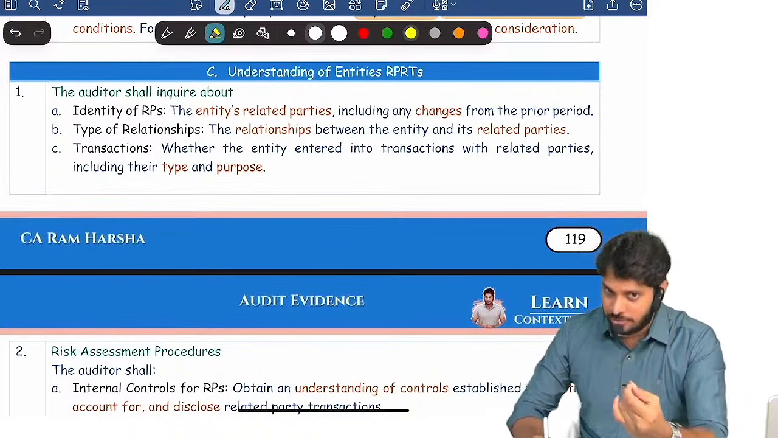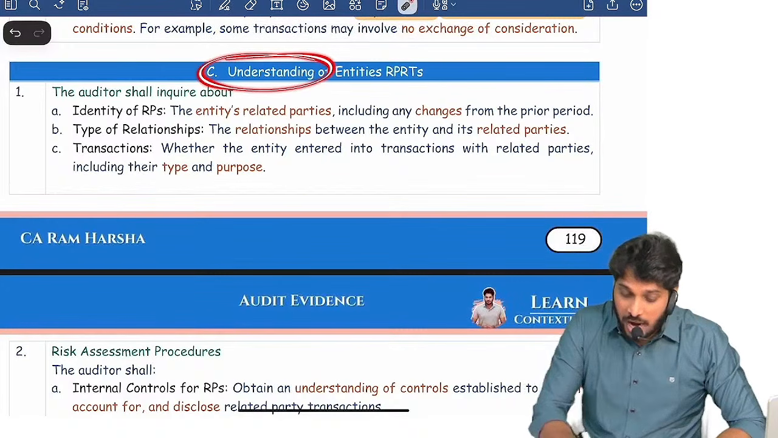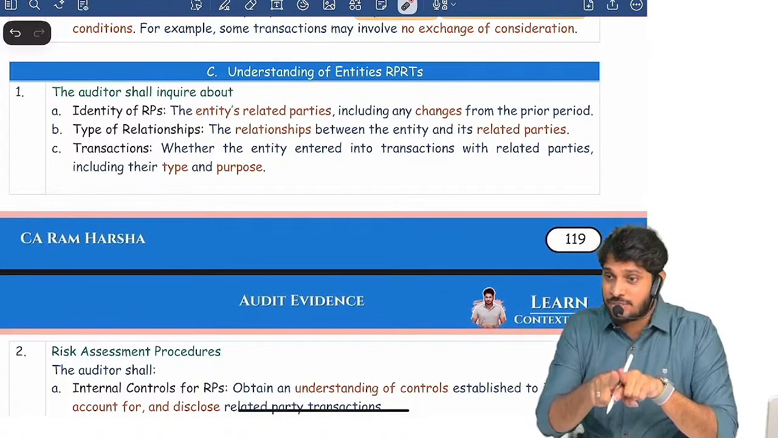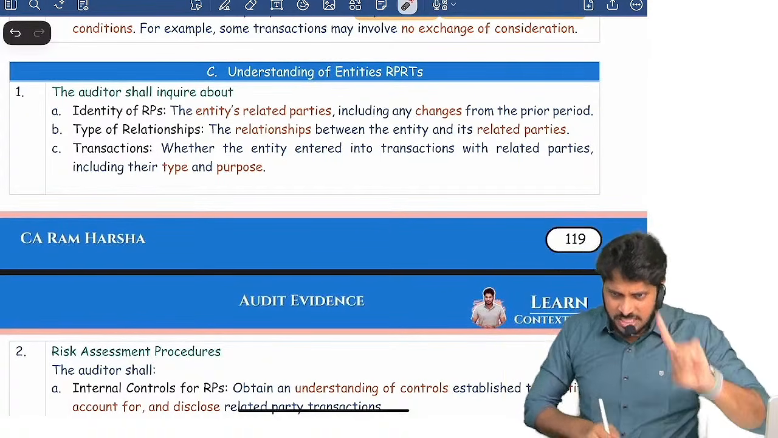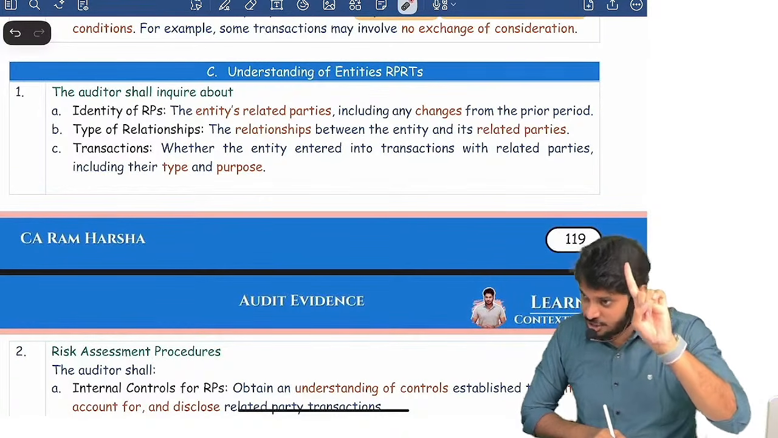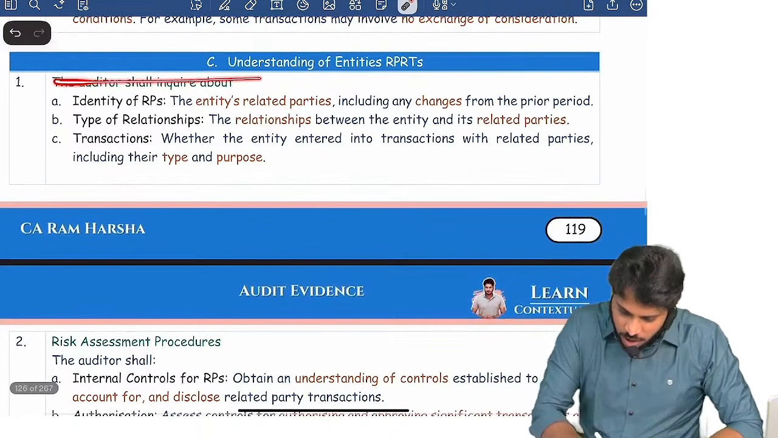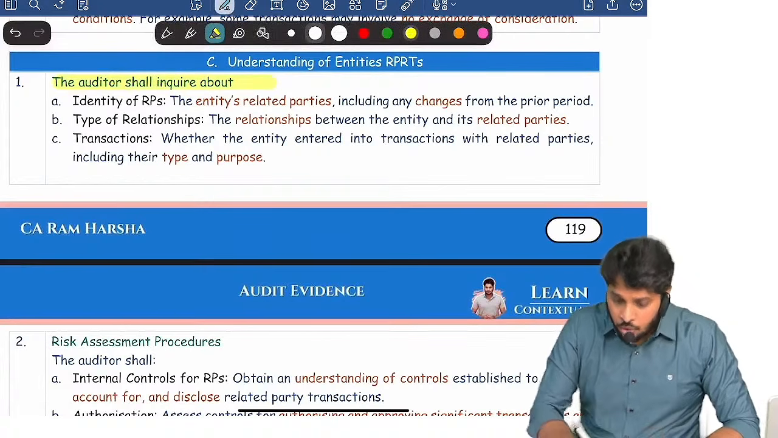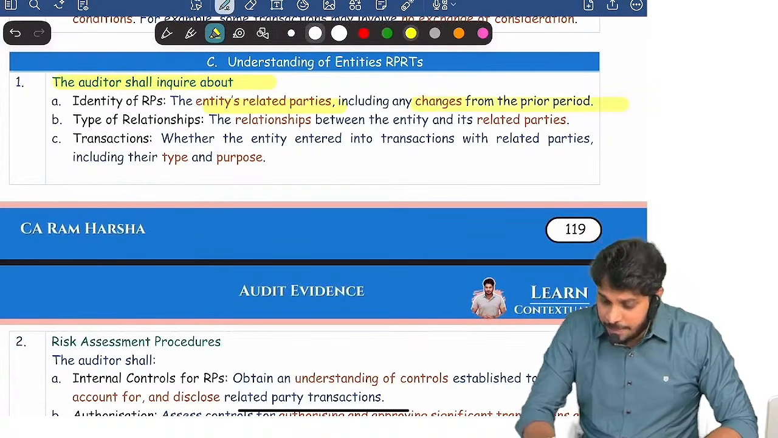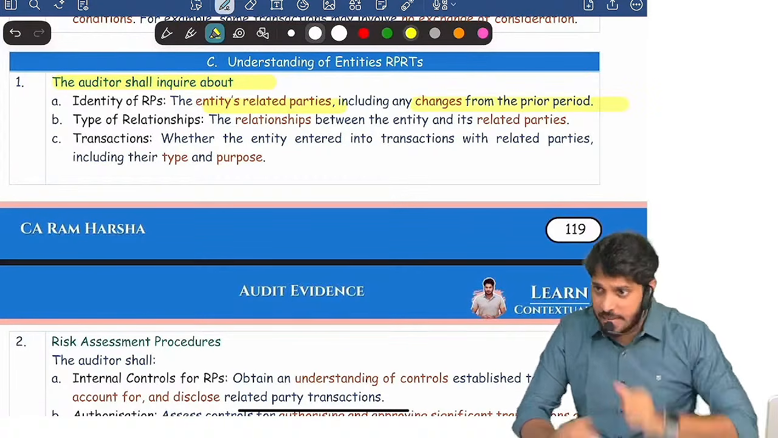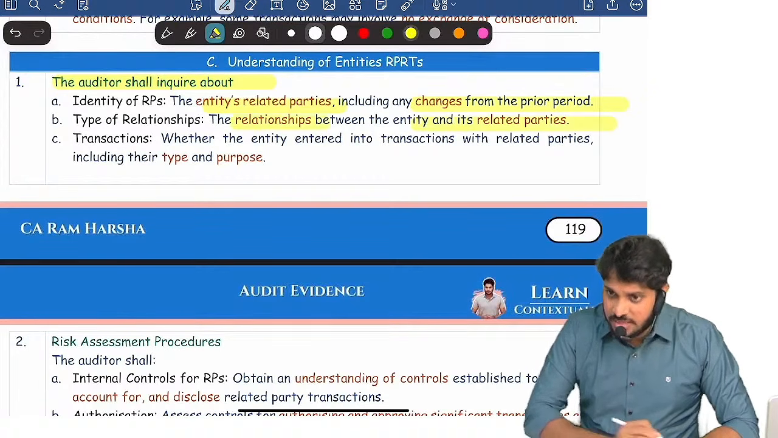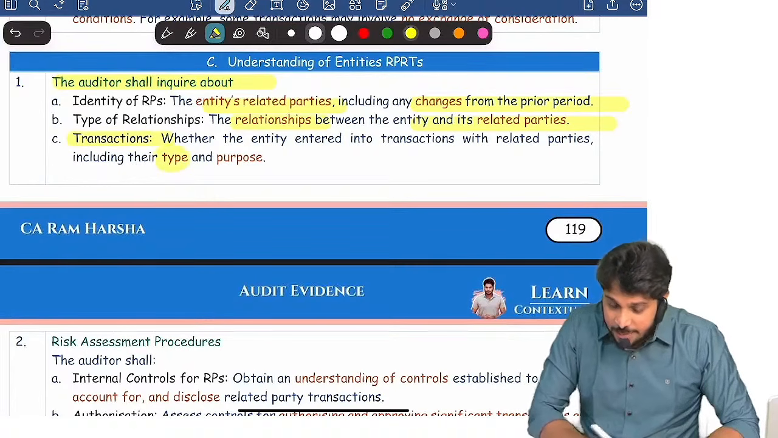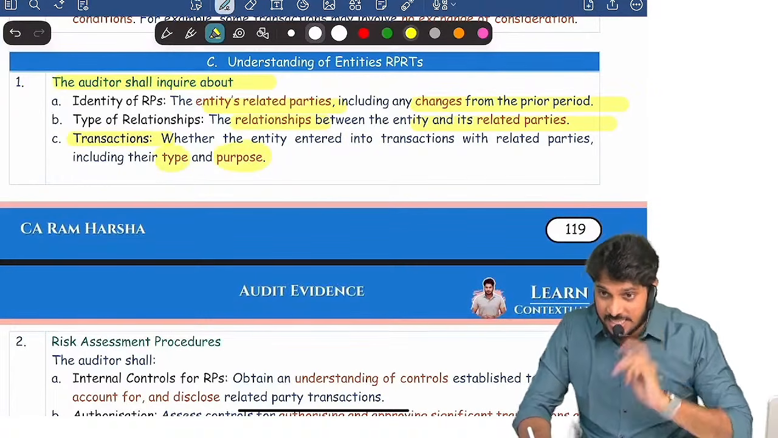What do you look for in related parties, what do you understand, what exactly do you ask? Risk assessment procedures related to related parties. First, understand the related party relationships. The auditor shall inquire of management: who are the related parties? Compared to the prior year, what changes happened? What is the relationship between them? Is there any transaction? If so, what is the type of transaction? What is the purpose for which the transaction happened?